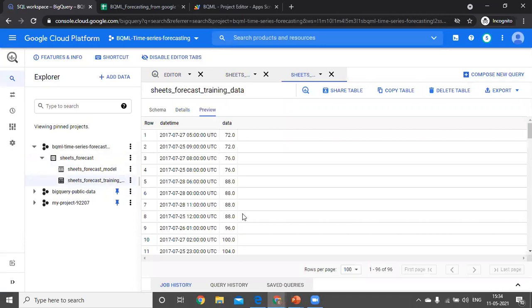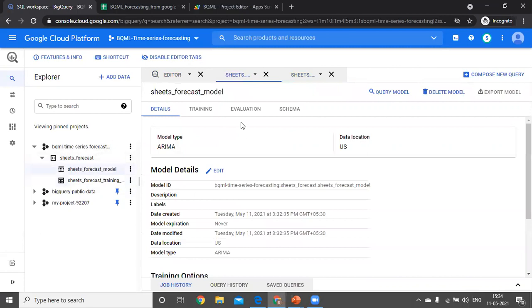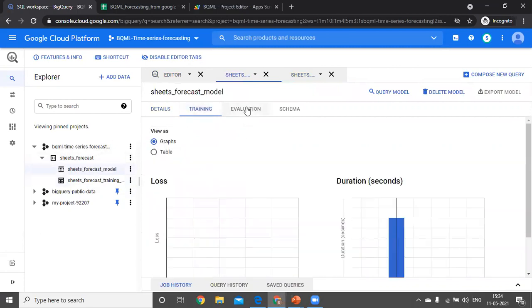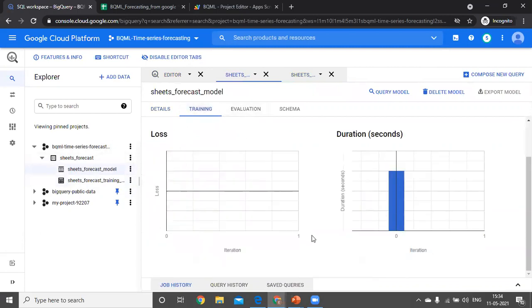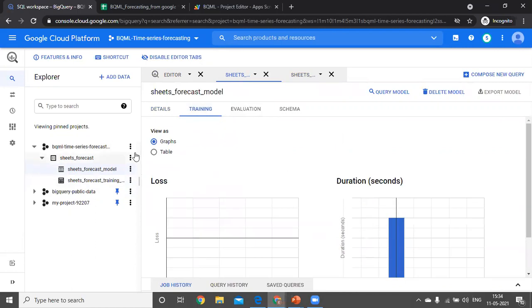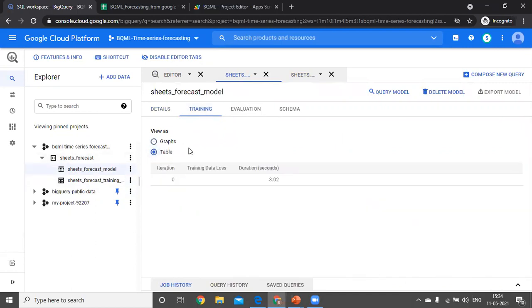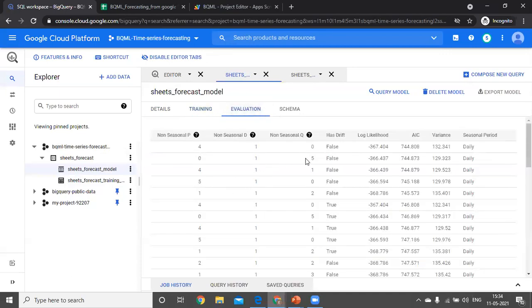This is the data we selected for training, and this is the time duration taken for training. In evaluation, we will get the log likelihood, non-seasonal trends and variance, seasonal period, everything here.